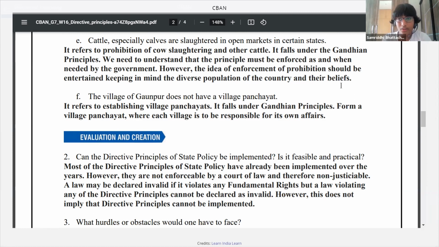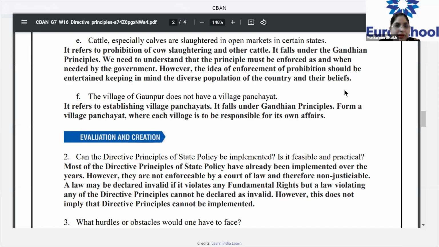Ma'am, this cannot be enforced by the laws, we know that, but ma'am, we can just inform them that this is a Gandhian principle, keeping in mind the diverse population. Right. So you can make sure that you at least inform the higher authorities that in so and so place, so and so person is doing this particular activity, so that any higher authority can interfere and stop that particular activity of slaughtering animals.